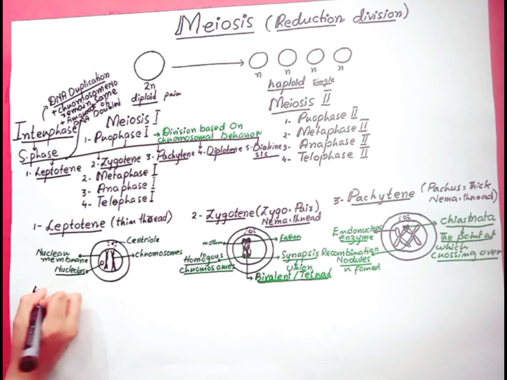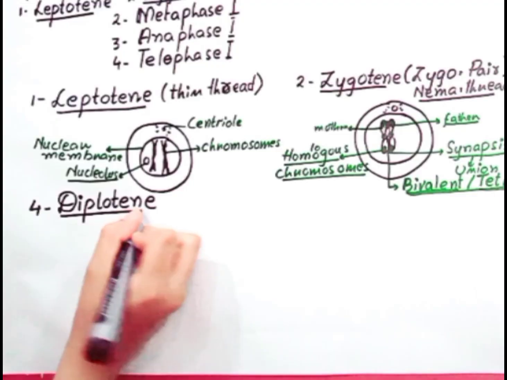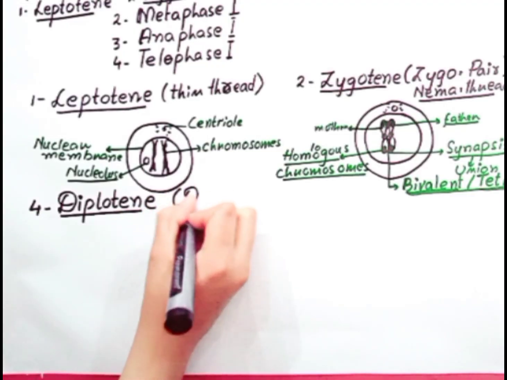Let's move to the fourth substage of this prophase, which is the diplotene stage. Diplos means two.